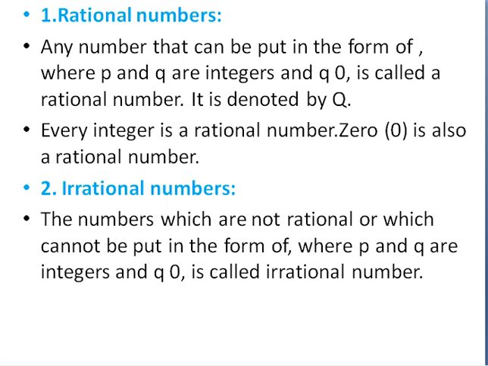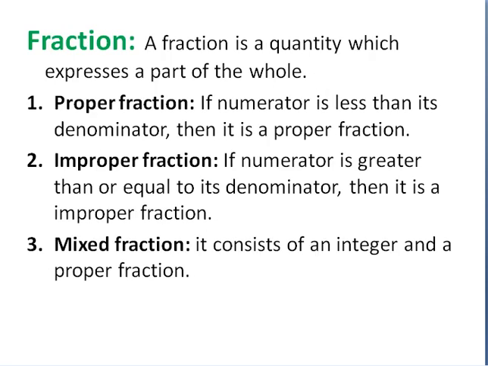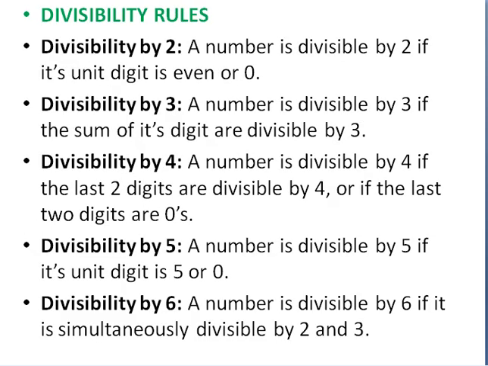Irrational numbers are those which are not rational. Root 2, root 3, the square root of 2, 3, will not end, it will not close. It is known as irrational numbers. Fractions, everyone is aware of fractions, 0.10, 0.20 and so on. There are proper and improper fractions. We sometimes write them as mixed fractions also. 3 1 by 2 is a mixed fraction.